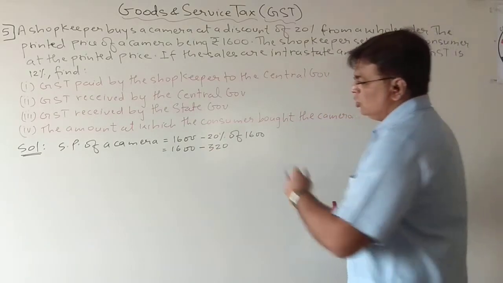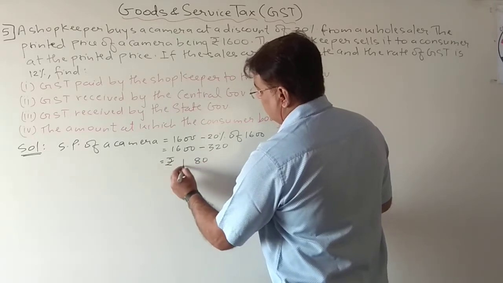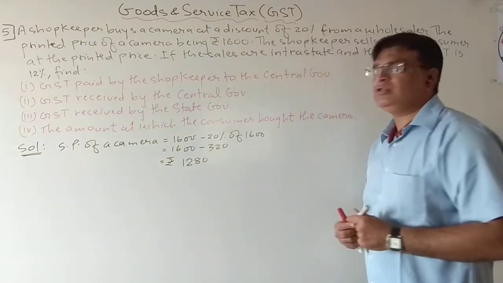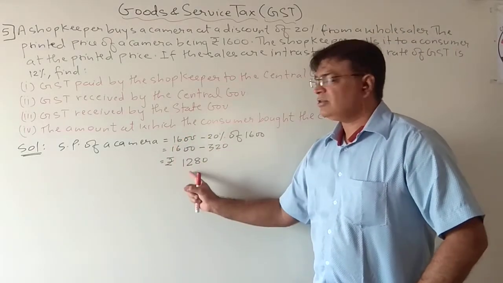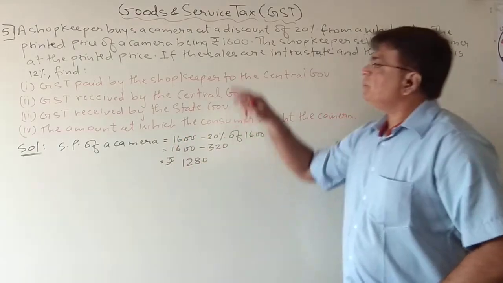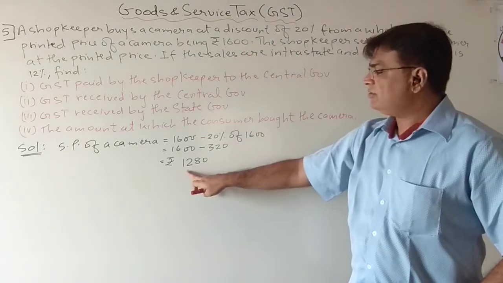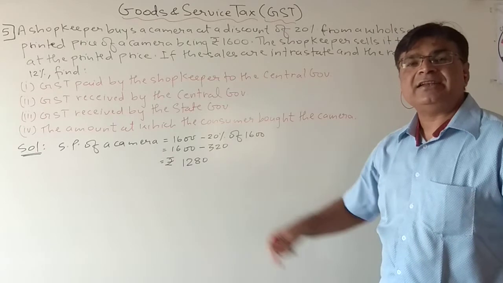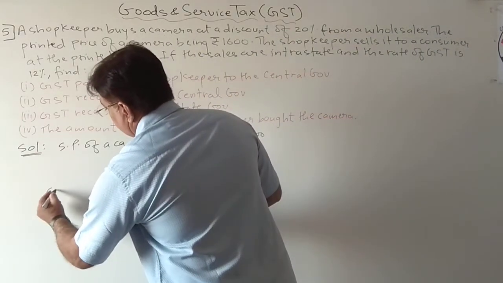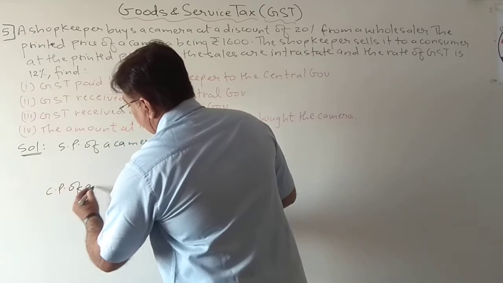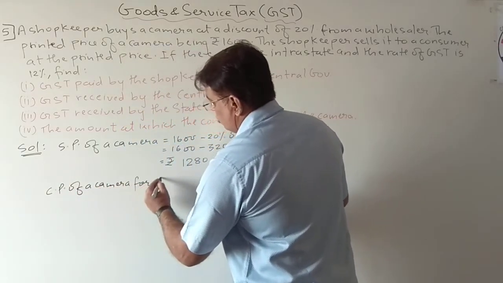When I calculate this, it will be 1280 rupees. So this is the selling price of a camera. It means the shopkeeper is purchasing at which price from the wholesaler? 1280. So I can write CP of a camera for shopkeeper.